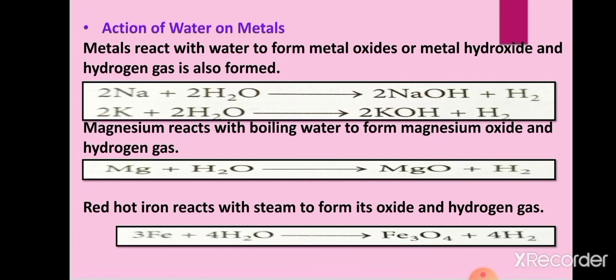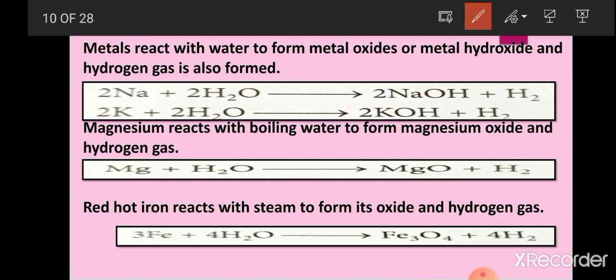Now, action of water on metals means how metals react with water. So metals react with water to form metal oxide or metal hydroxide and hydrogen gas. So what happens when sodium and potassium react with water? You all know that these two metals are highly reactive. So they can react with cold water also, and they form soluble hydroxides. Means when sodium and potassium react with water, then they form their hydroxides and hydrogen gas.